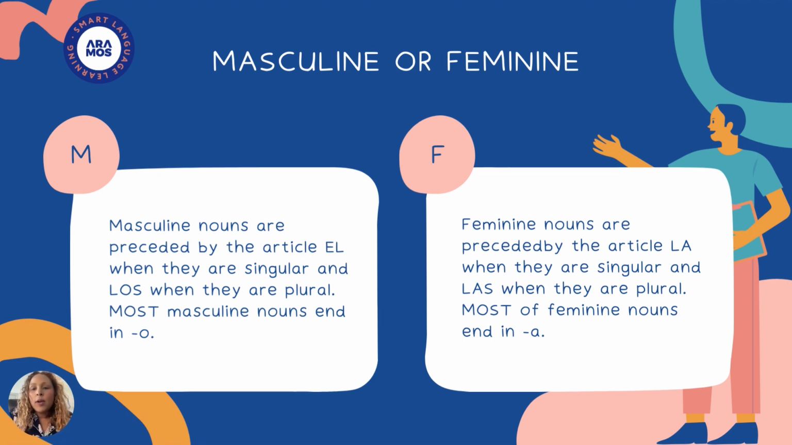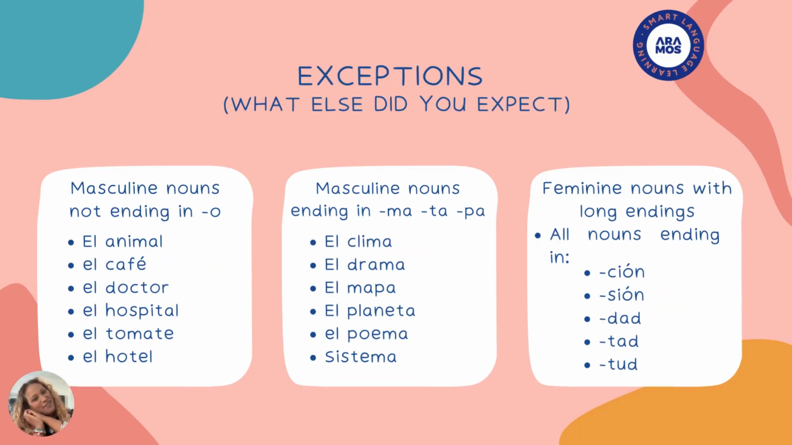How do I know when a noun is masculine or feminine? That is the most asked question when it comes to learning Spanish. Well, there are simple rules and some exceptions. Of course, there are exceptions. What else do you think there would be in Spanish if not exceptions? Masculine nouns, the rule is that masculine nouns generally end in O, and feminine nouns generally end in A. That's a simple rule. Now, let's see our exceptions.